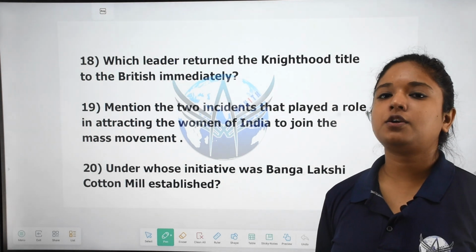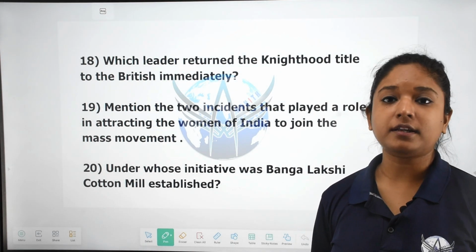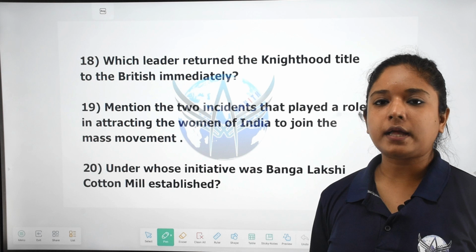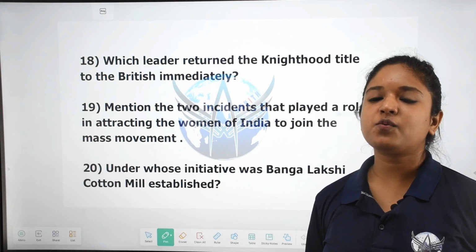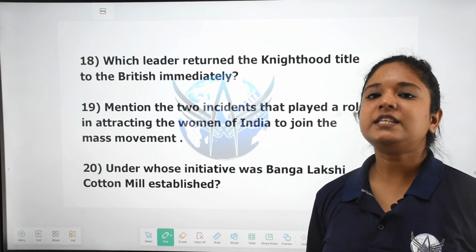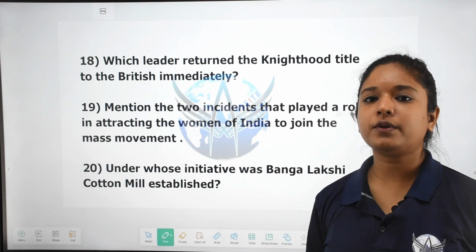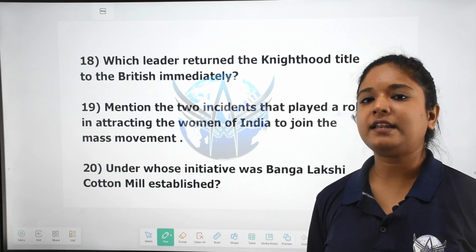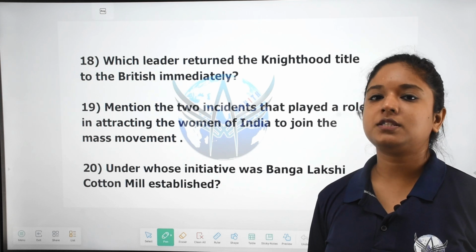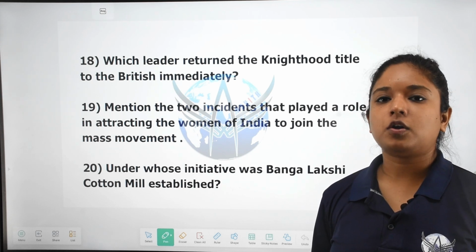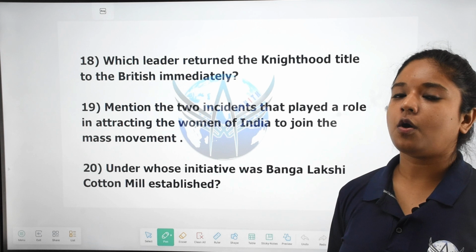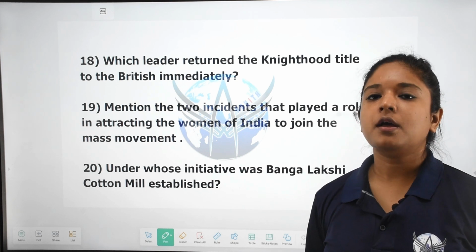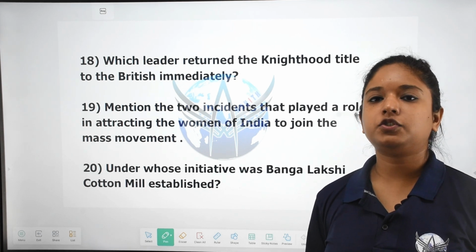Also, the editor of the magazine called Yugantar, Bhupendranath Datta, was tortured. So his mother with other women joined this movement, and they led their protest against the British. So the torture of Bhupendranath Datta also inspired the women to actively join this movement.